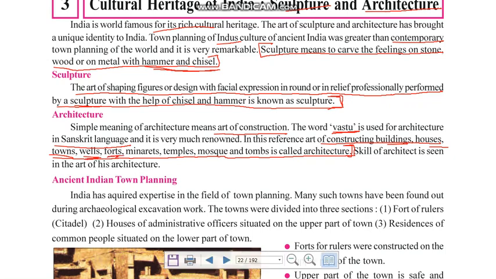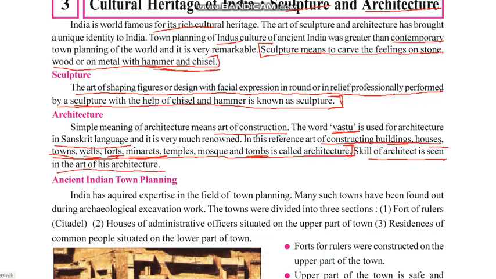In olden times forts were important places. Minarets are tall towers near a mosque or tombs. Temples, mosques and tombs, tombs are graves of famous people or kings. The skill of the architect is seen in the art of architecture. Okay, the skill of the artisan, the architect, is seen in the way he presents his art.